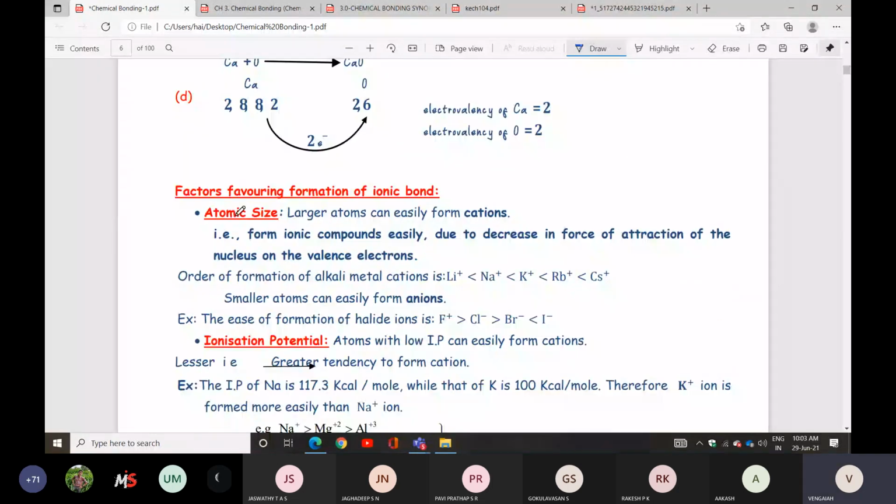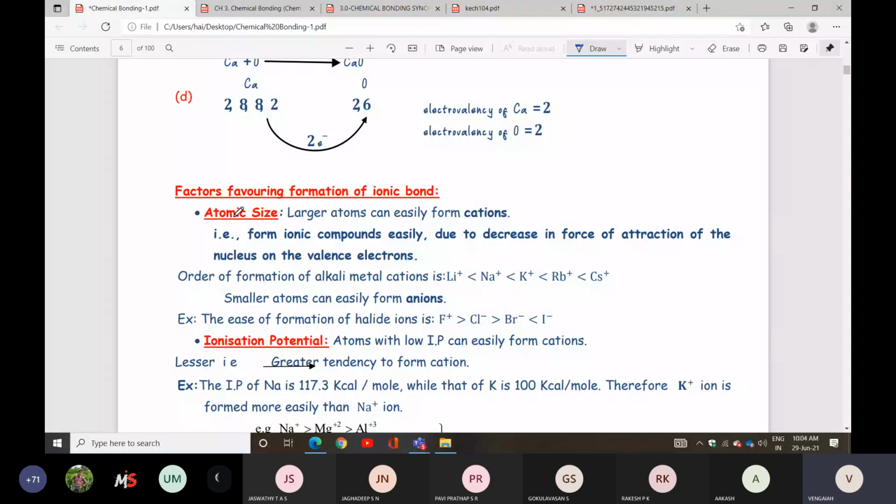Larger atoms can easily form cations, due to the decrease in the force of attraction of the nucleus on the valence electron. That you can remember. They have given the order of the formation of alkali metal cations.